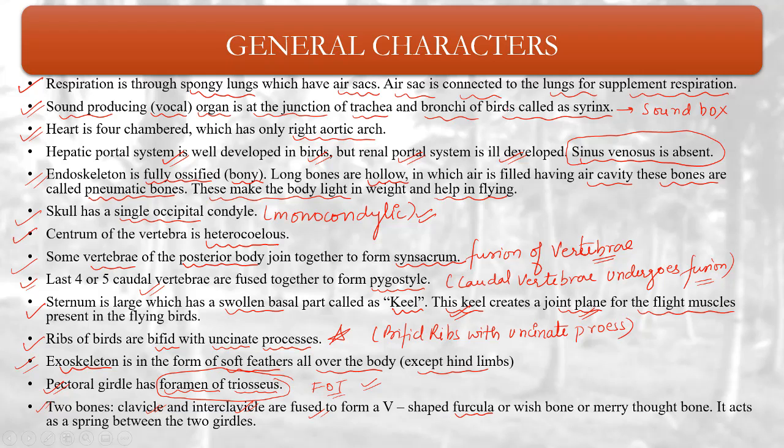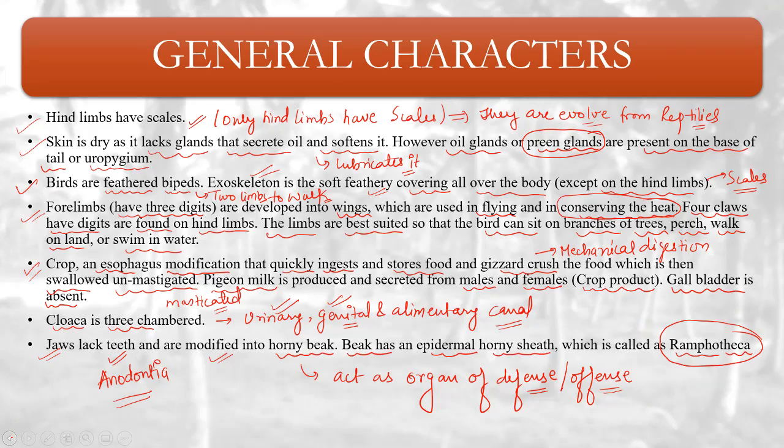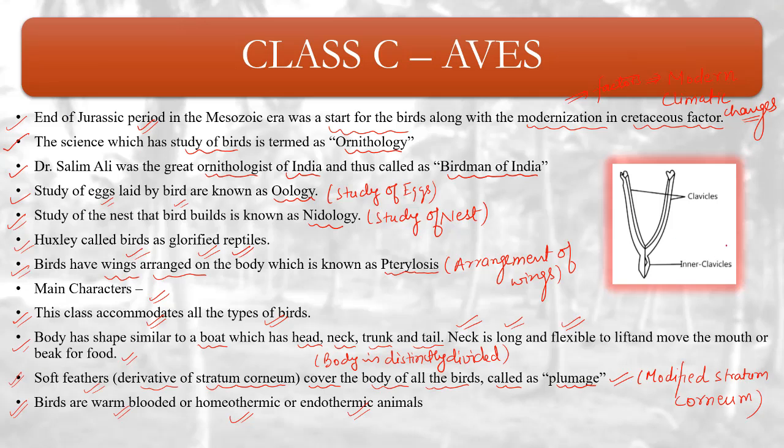Two bones, clavicle and interclavicle, are fused to form a V-shaped furcula or wishbone or merry thought bone. Okay. It acts as a spring between two girdles. I'll show you. This is furcula. It acts as a wishbone, or it basically helps to maintain the distance between two pectoral girdles. Understood?